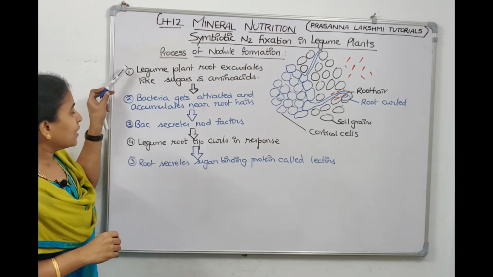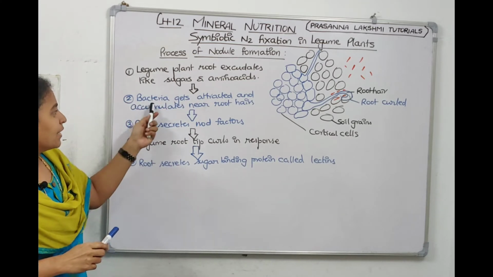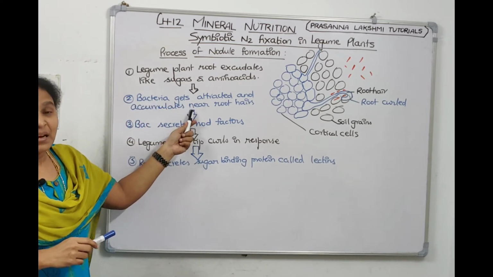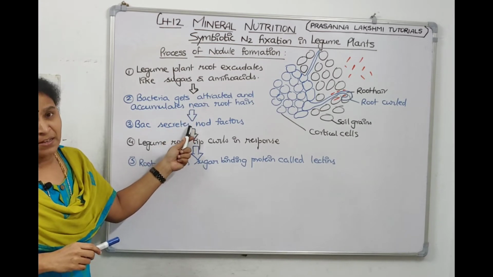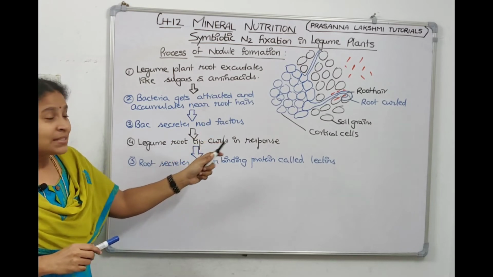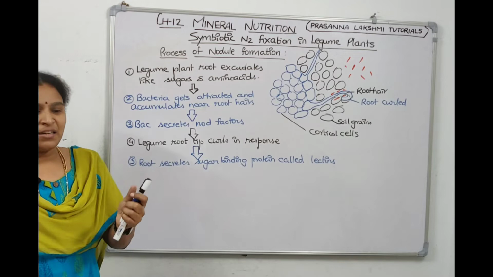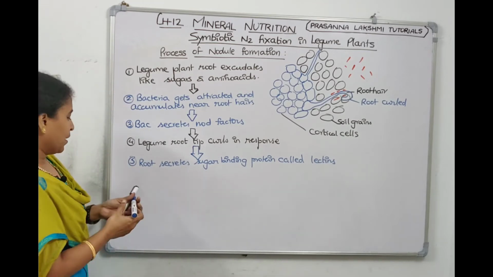In the first step also it did the same thing. The plant has secreted sugars and amino acids, and the bacteria got attracted, it came near, and then in response bacteria secreted nod factors. In response to the nod factor, plant curled, and then plant secretes lectin. What is lectin? A sugar binding protein. Now bacteria will go and stick to that lectin. What is the next step?